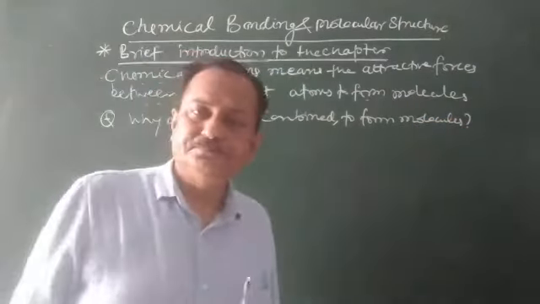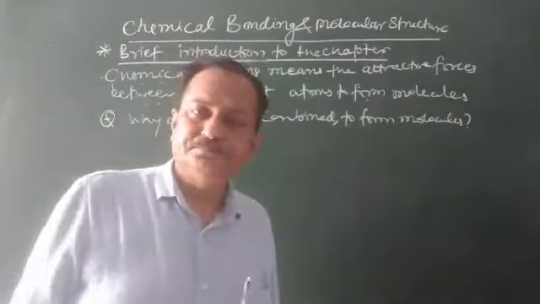How do we draw the Lewis structure? Actually, hydrogen has 1 electron, so we simply put here a dot. This indicates the electron, that one electron is in the outermost orbit. Similarly, we have chlorine.